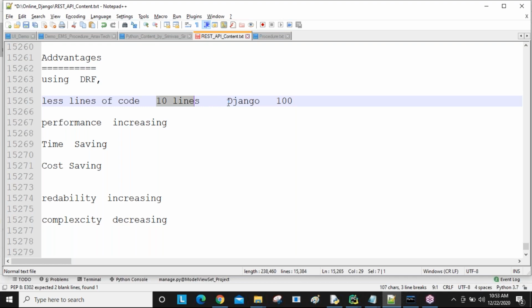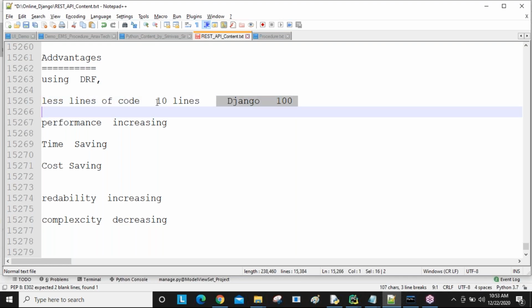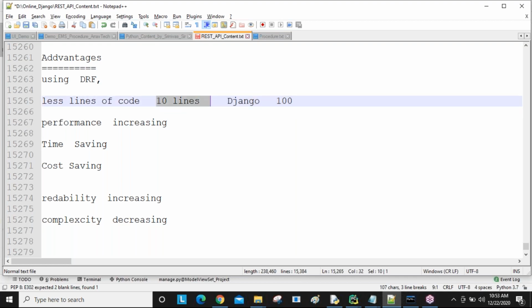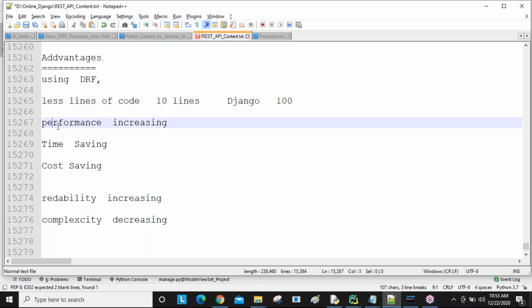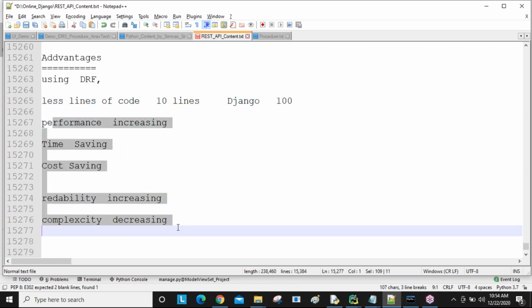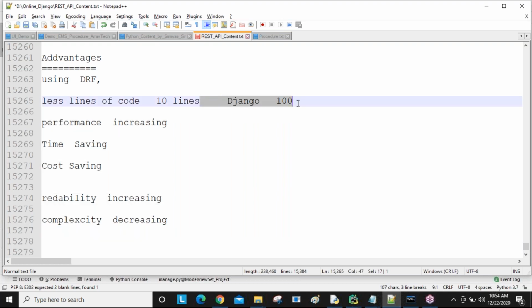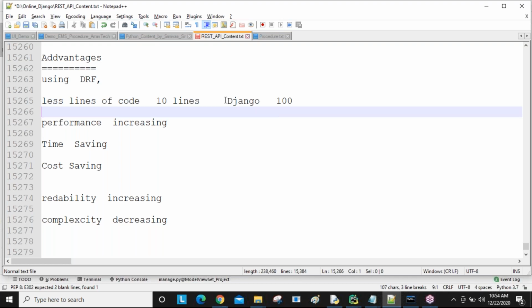You may have good knowledge about the Django conversions, and you write that way, but your management, your team leader, and superiors will not accept your code. Remove all the code and make it with REST API, they will say. Why? As a developer you are comfortable writing these lines, but because of them, these factors are not achieved. And management will definitely scold you: why are you writing all these unnecessary lines?